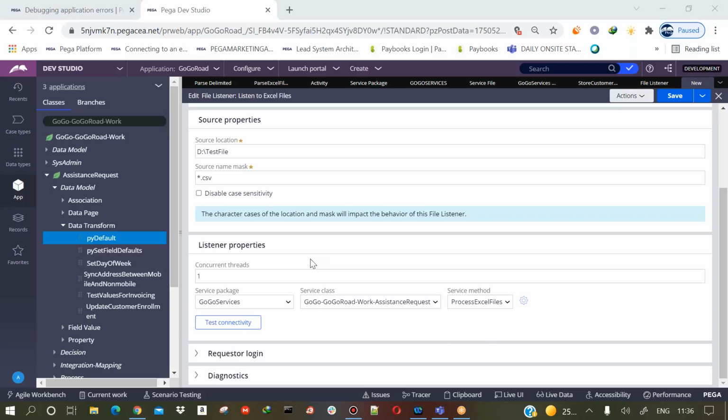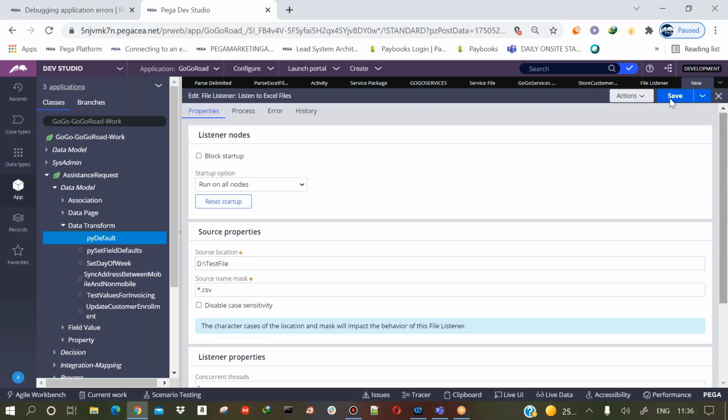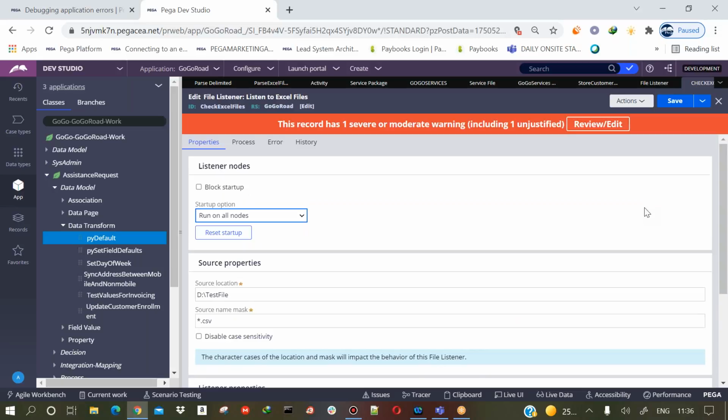So the service package, service class, and service file, these three things you need to select here, and you will save it. You can also disable case sensitivity. That means independent of any case it will work.